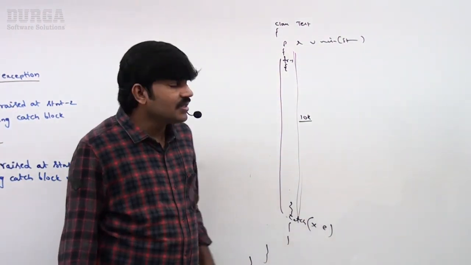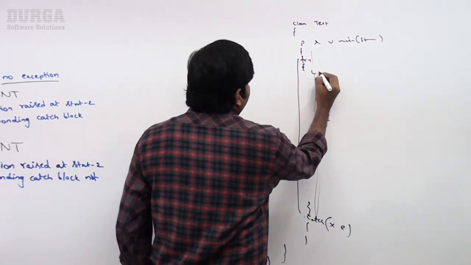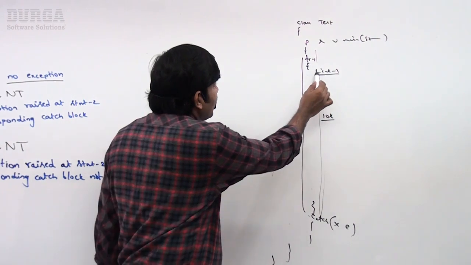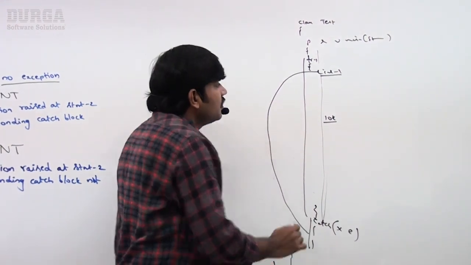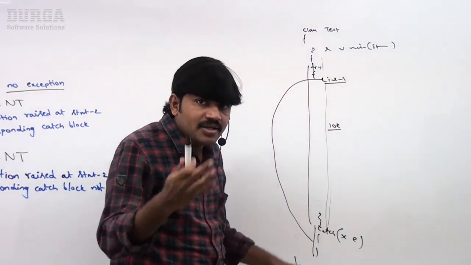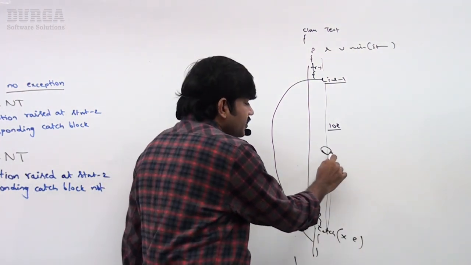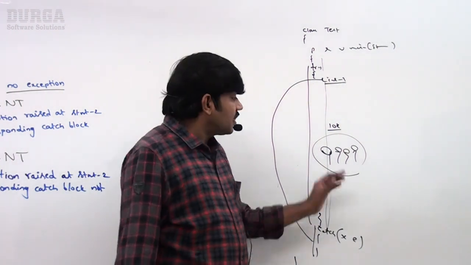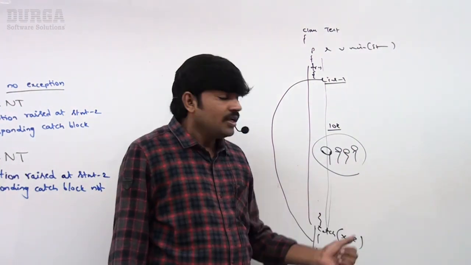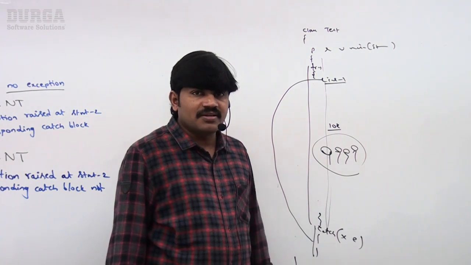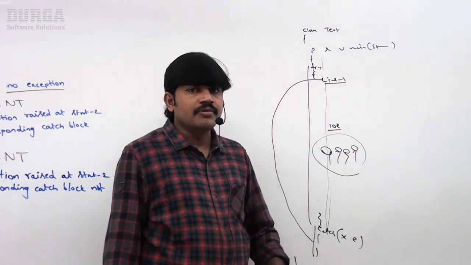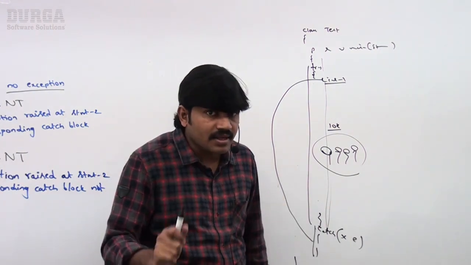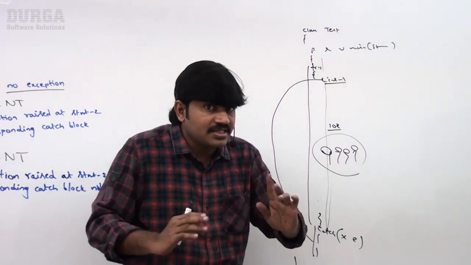The reason for that is, suppose unfortunately at line number 1 only, an exception rises. Immediately the control comes to the catch block, and the rest of the try block is not going to be executed. Without executing 9,999 lines of code, what is the use of executing the catch block? That's why inside the try block, we have to take only risky code but not normal code. The length of the try block should be as small as possible.